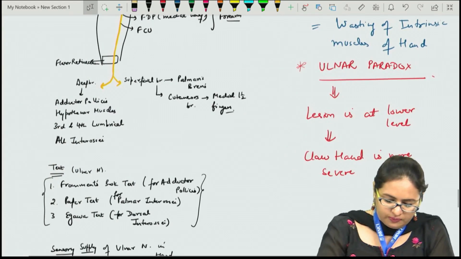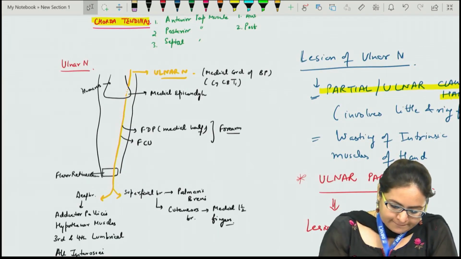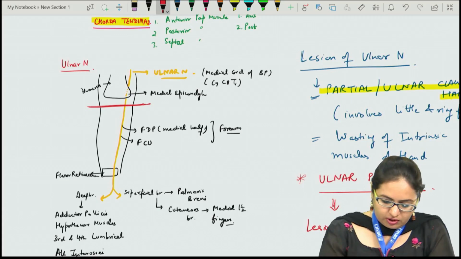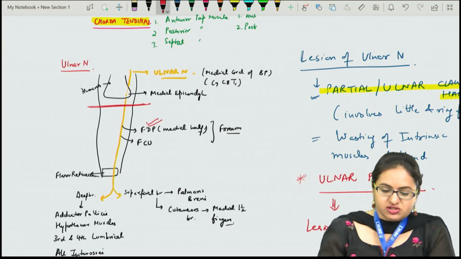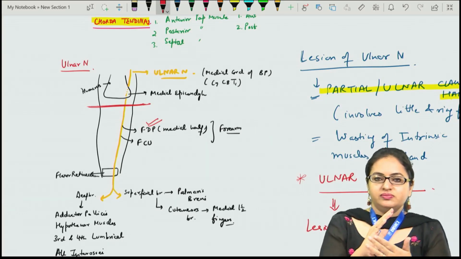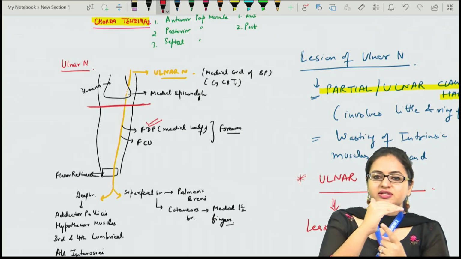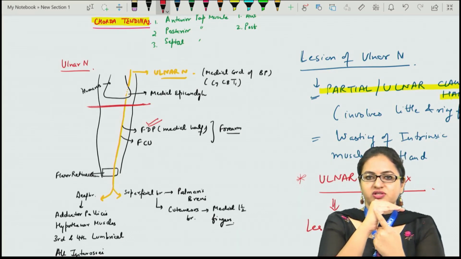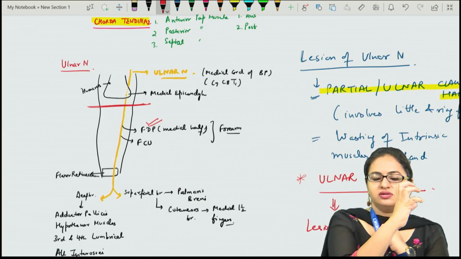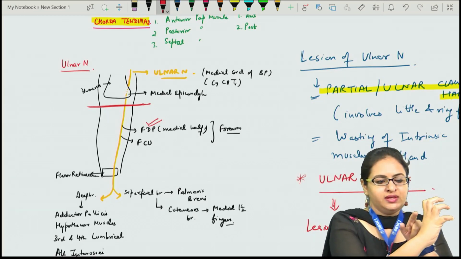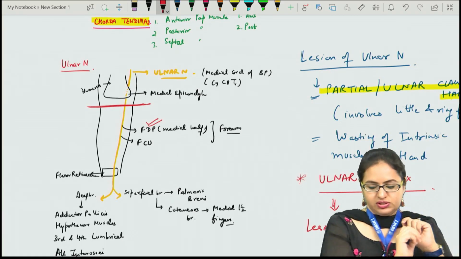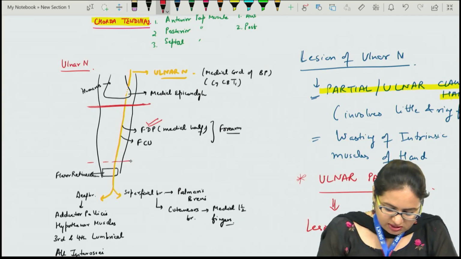Now why is it so? If we come back to this diagram, if this is the level of lesion over here, it will lead to the claw hand, because there is involvement of the flexor digitorum profundus as well as the intrinsic muscles. The two medial lumbricals as well as the interossei normally help in flexion of the metacarpophalangeal joint and extension at the interphalangeal joint. If these muscles are involved, we have this claw hand, in which there is extension at the metacarpophalangeal joint and flexion at the two interphalangeal joints. Now what happens if the lesion is at the lower level?